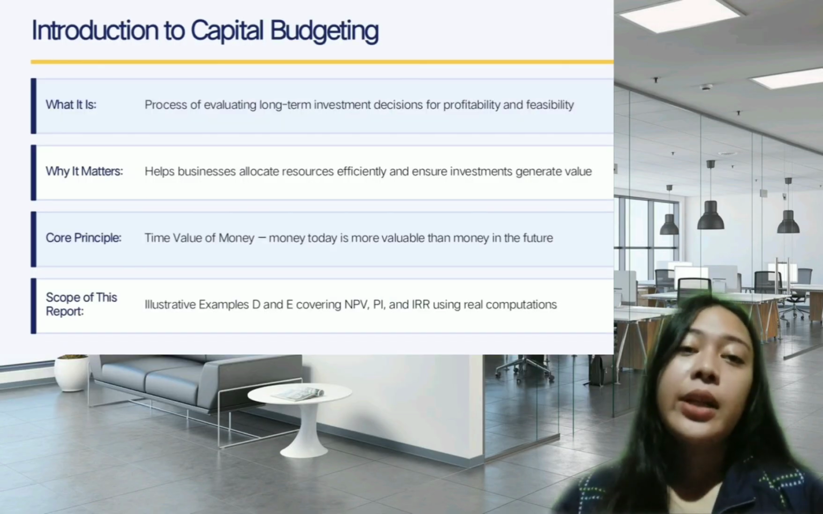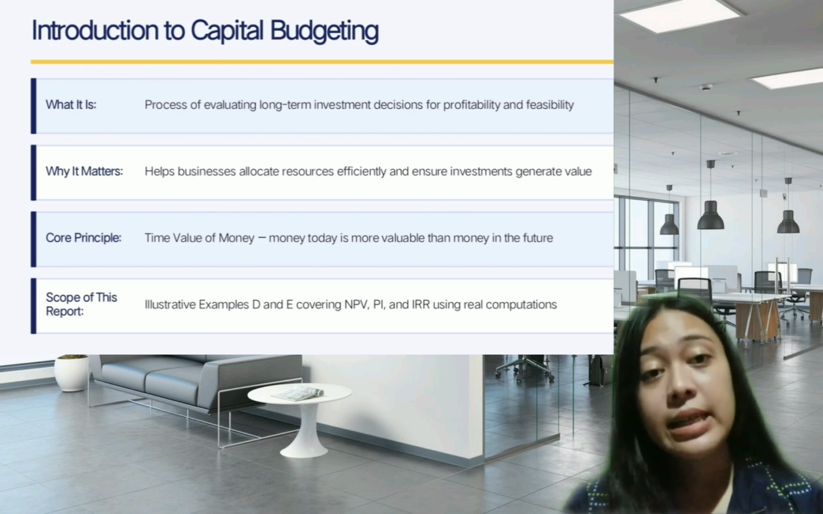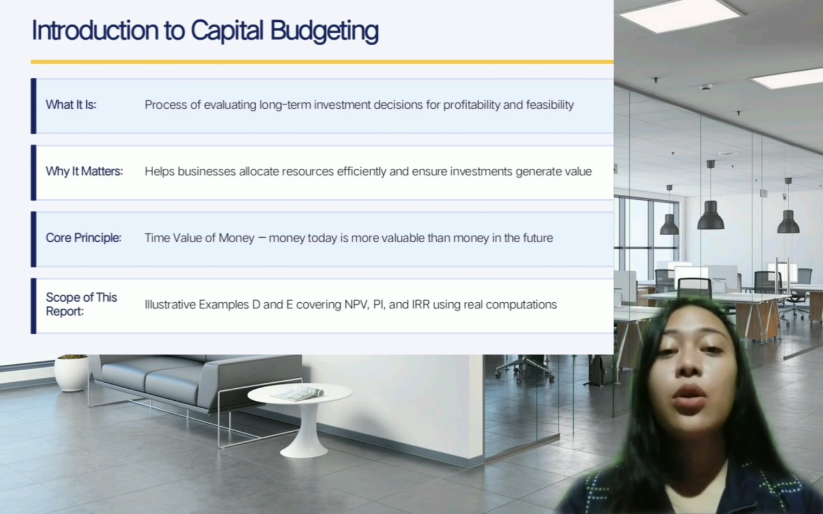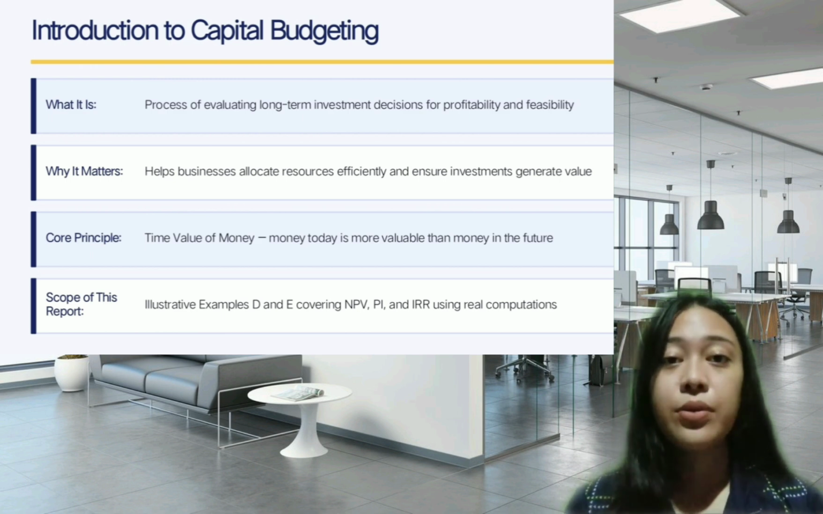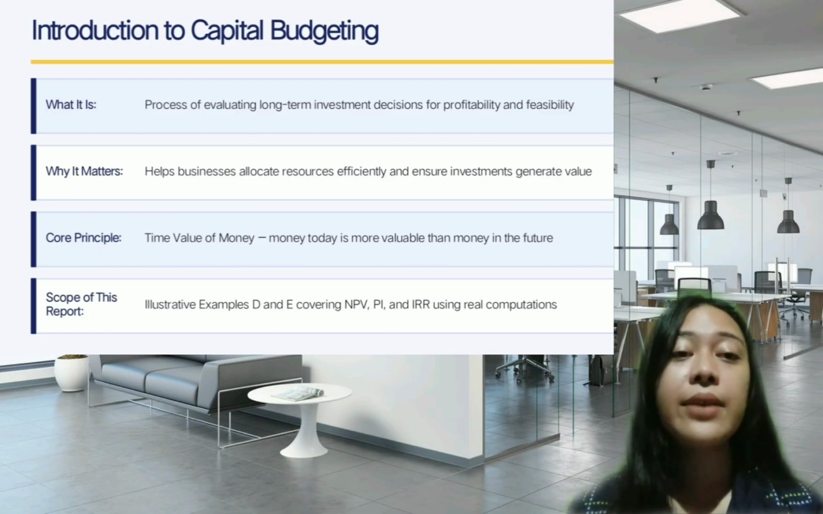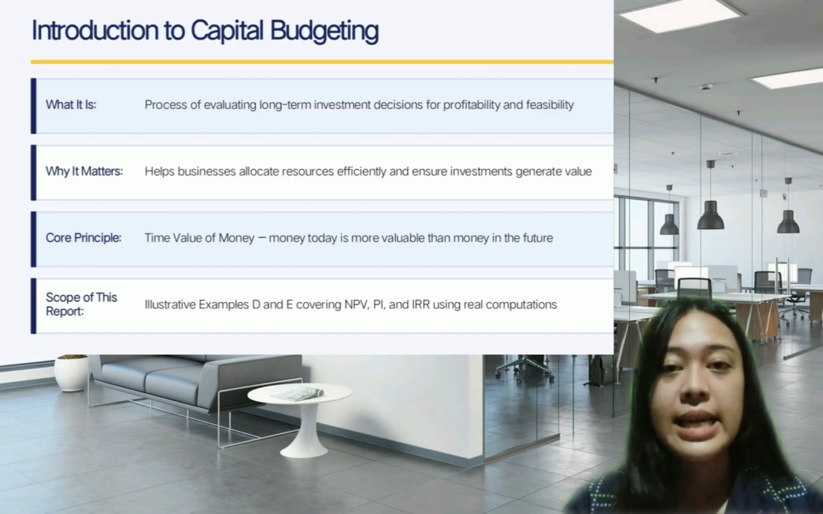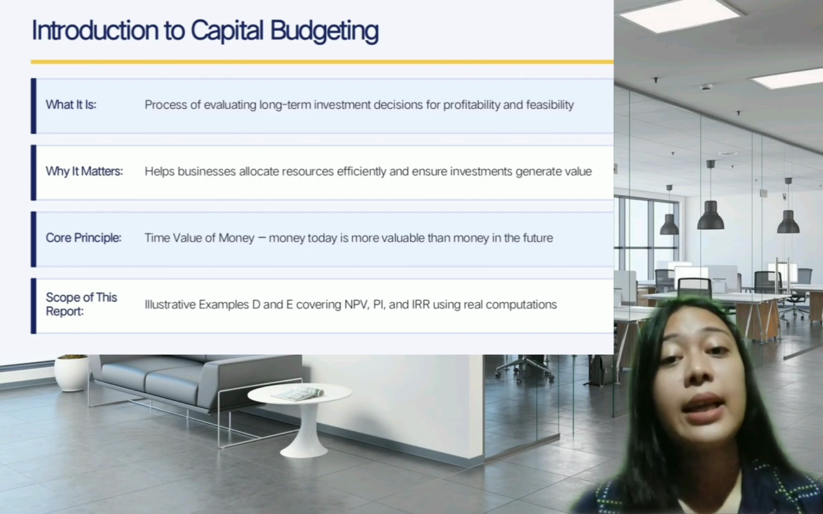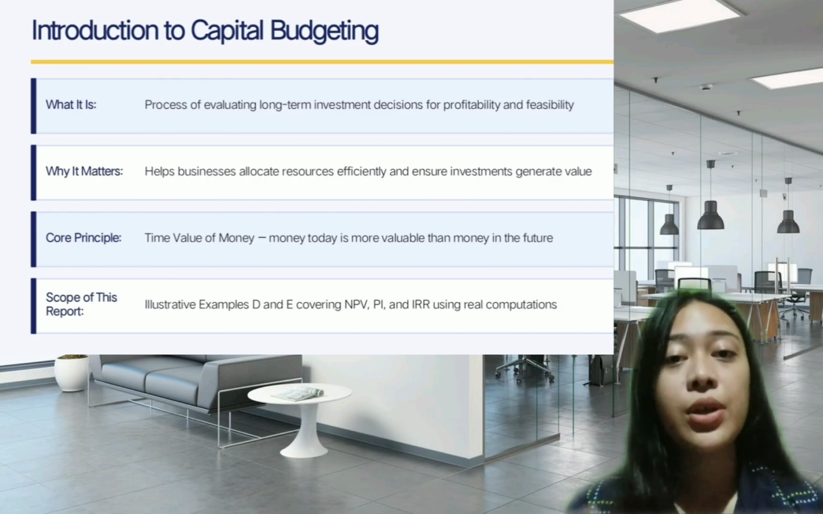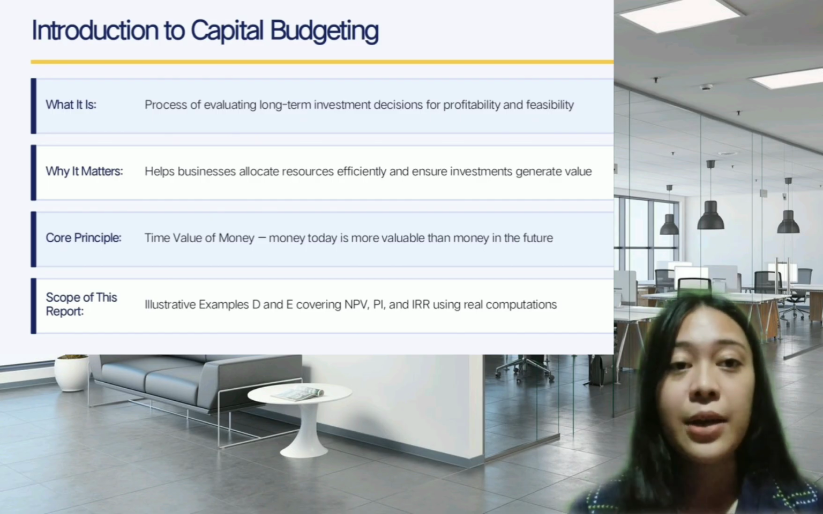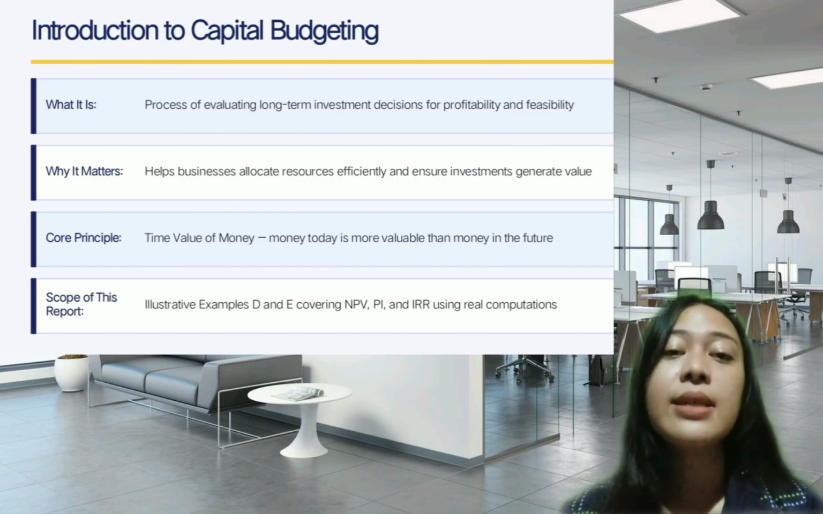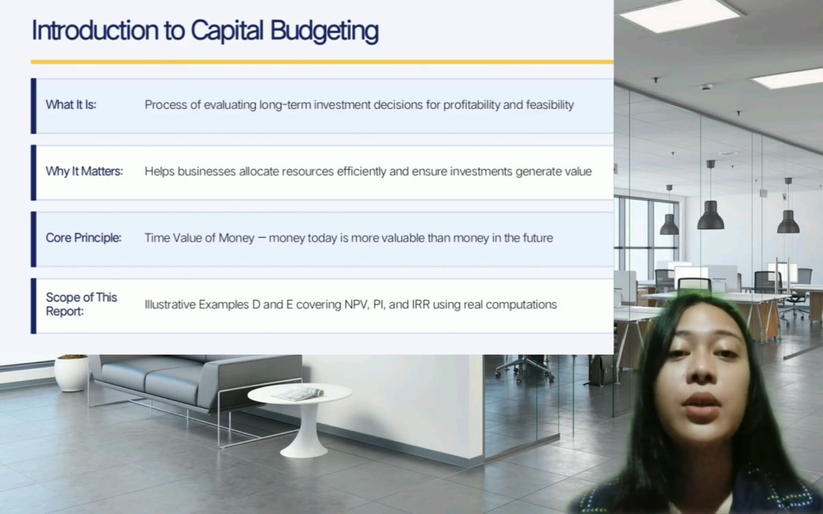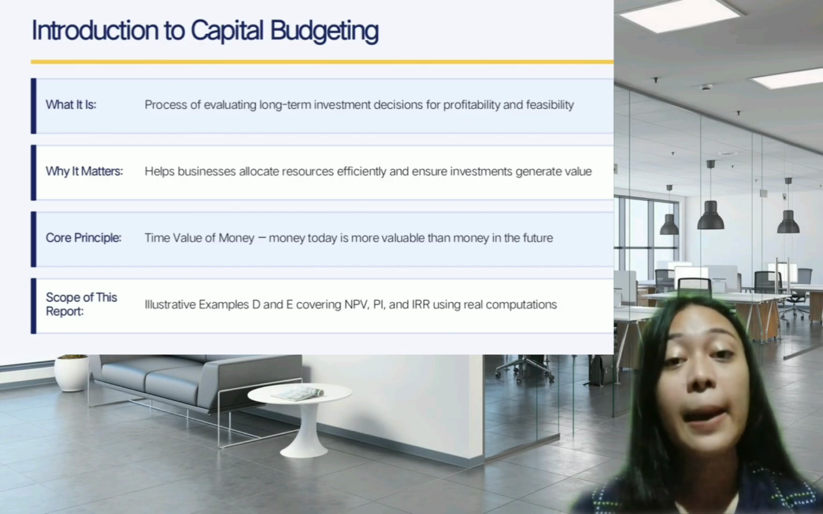So what is capital budgeting? Capital budgeting is the process of evaluating long-term investment decisions to determine their profitability and feasibility. In simple terms, it helps a business decide whether a big investment like buying new equipment or starting a new project is worth it. Businesses rely on this process to make sure that the money they spend will generate value over time.